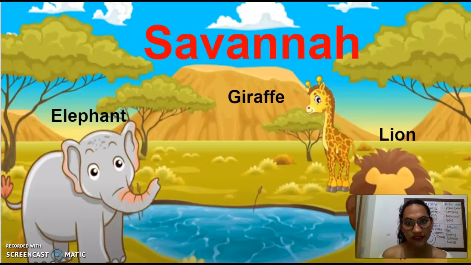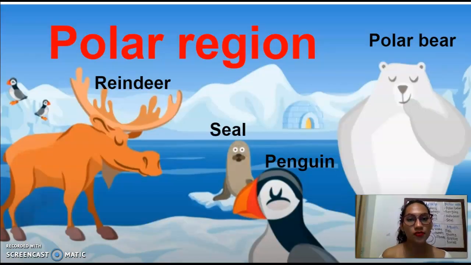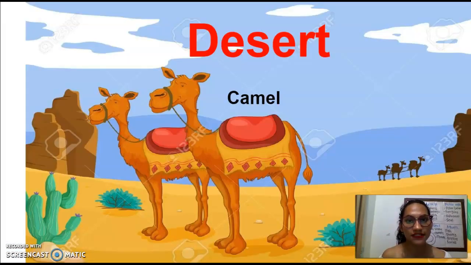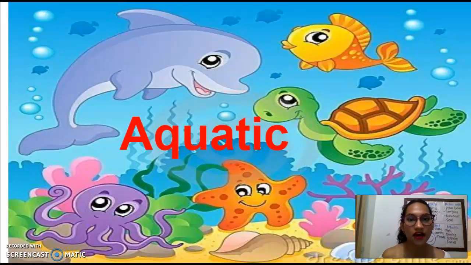Forest is a habitat, savanna is a habitat, polar region is a habitat, desert is a habitat, and aquatic habitats. For example, the sea, the ocean, rivers, streams, etc. All places where there is water.